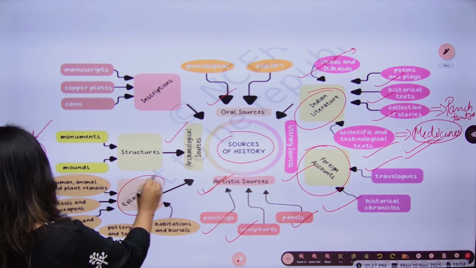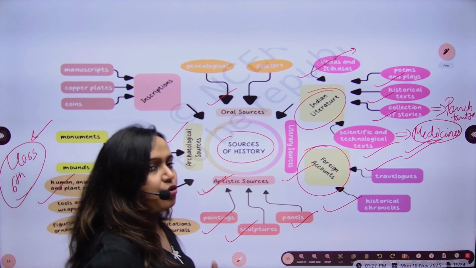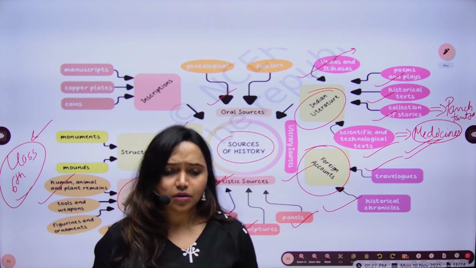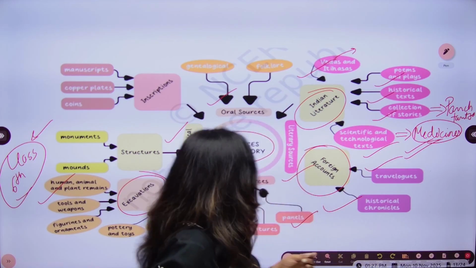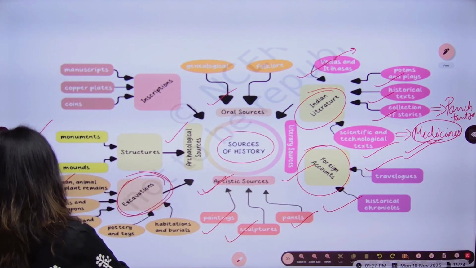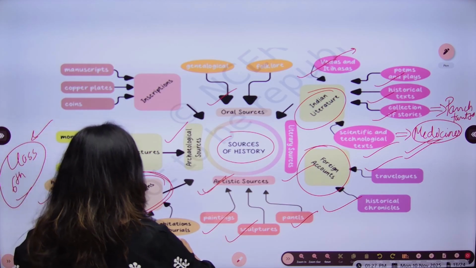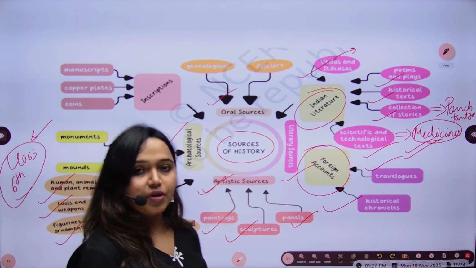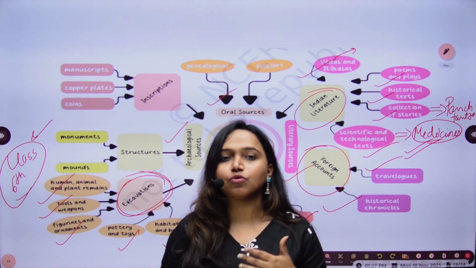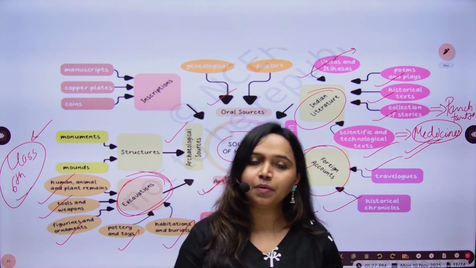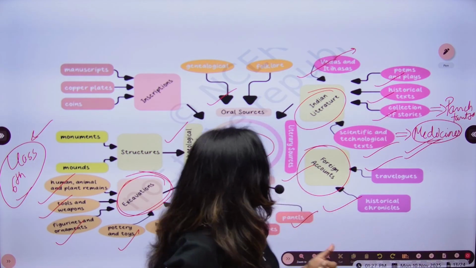Then there are excavations, such as human, animal, and plant remains. By studying these remains, we learn about different aspects of that point of time. Then there are tools and weapons, figurines and ornaments, pottery and toys, habitation and burials. Even in the Indus Valley Civilization, we have studied the burial methods. Even if we do not know much about that particular point of time, we know how they used to bury people. So that was one of the methods.